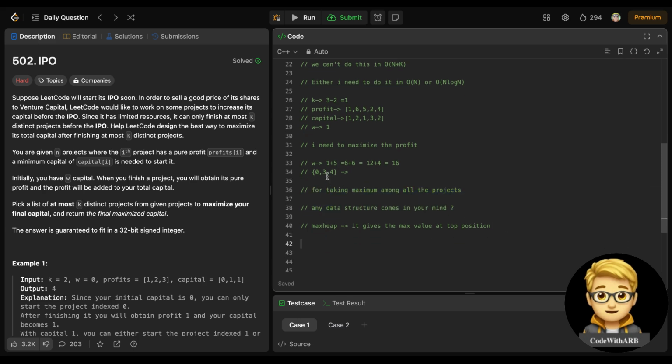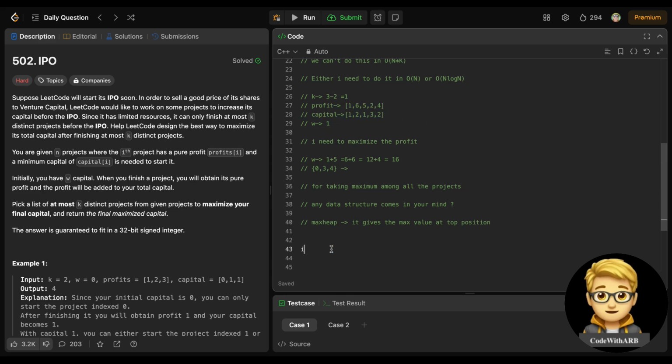But the thing is, how will we choose the projects and take out the maximum? The problem is that for checking which projects need to be chosen, I need to traverse the capital. If I traverse the capital again and again, that will take extra time into k, which is also not optimal. So for that, one thing is that I can take the help of sorting.